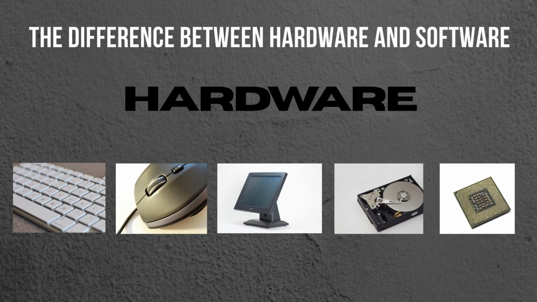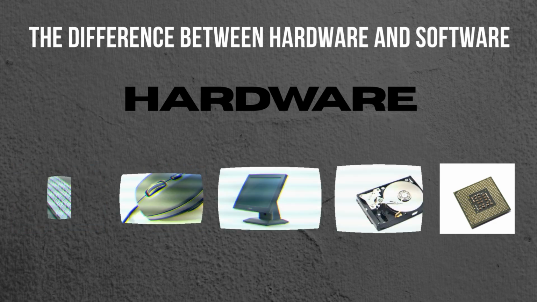These are the components you can touch and see, such as the keyboard, mouse, monitor, hard drive, or the central processing unit, CPU. In simple terms, hardware is like the body of a computer. It provides the structure and the tools that make digital tasks possible.